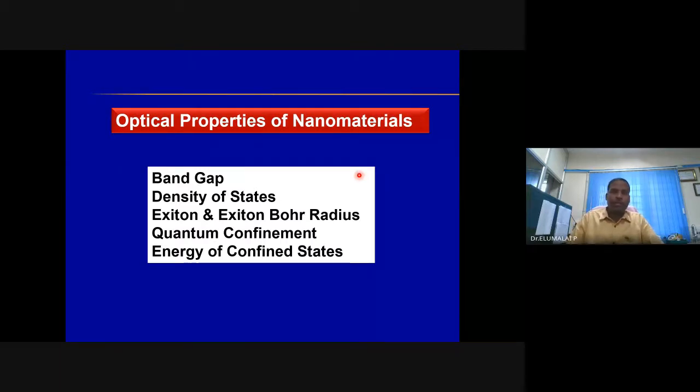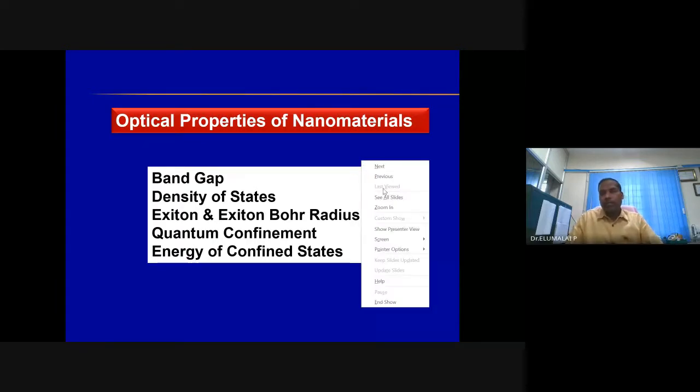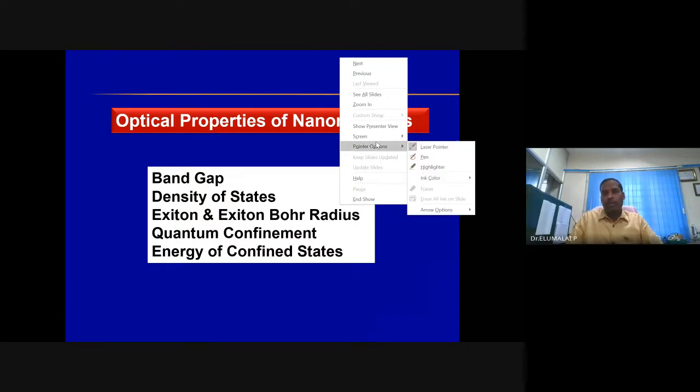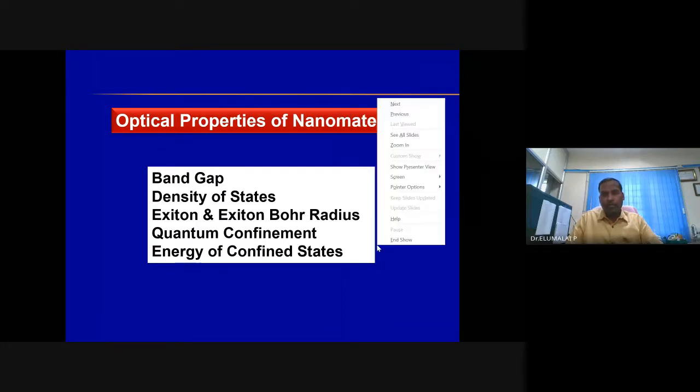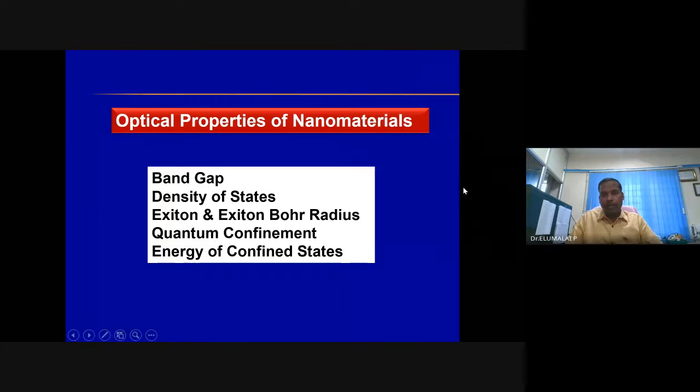Band gap, I'm sure you would have heard about it. Correct? Where we have band gap? In semiconductors and insulators. If the band gap is between 0 and 3.5 electron volt, it is a semiconductor. Beyond 3.5, 3.6 electron volt, they are insulators. Metals do not have a band gap.